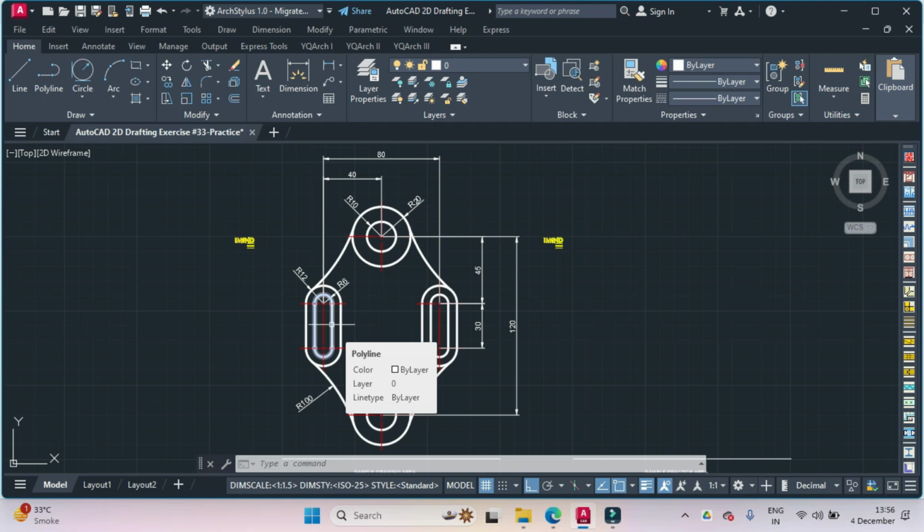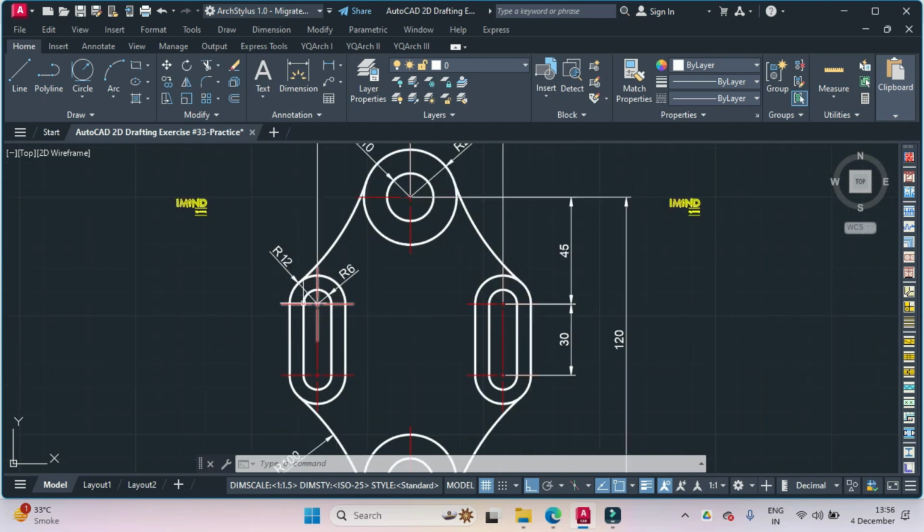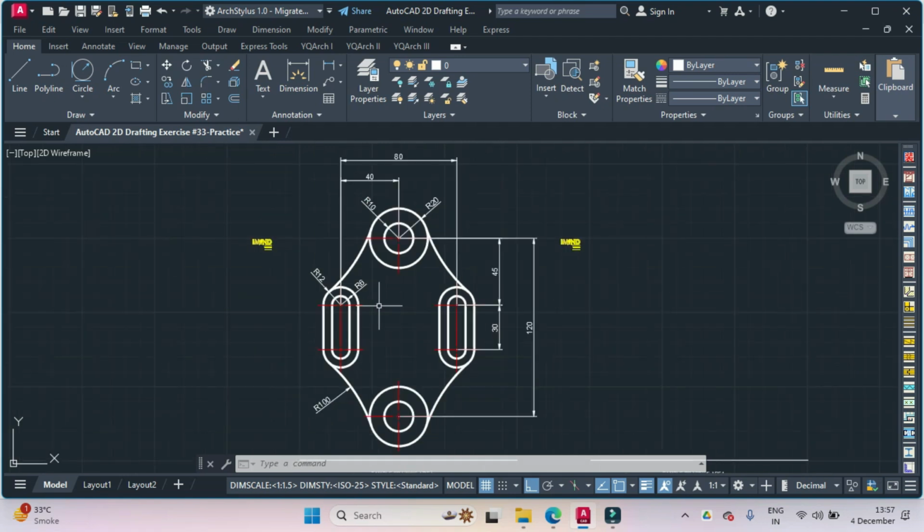We'll begin by drawing a rectangle which would be of 30 units, and the width of the rectangle would be double of this radius, that is 12. Then we'll explode that rectangle and we'll fillet the edges with these two semicircles. Then we'll join the entity and make it into one and offset it to the outer side at a distance of 6 units. Then we'll copy this entire entity to the right. Center to center distance is 80 units.